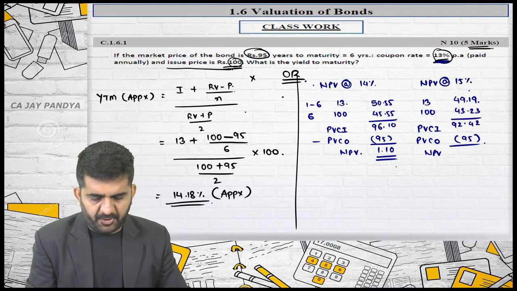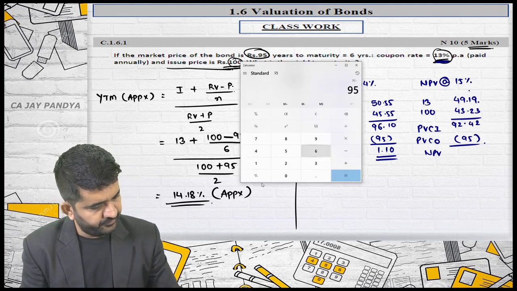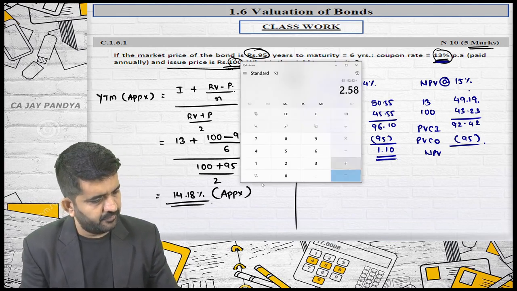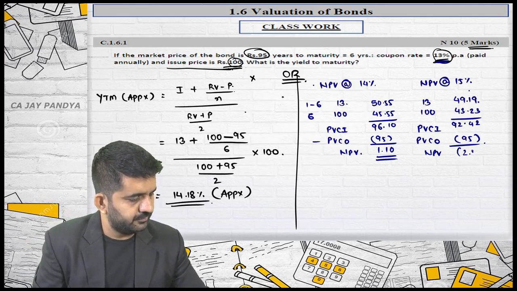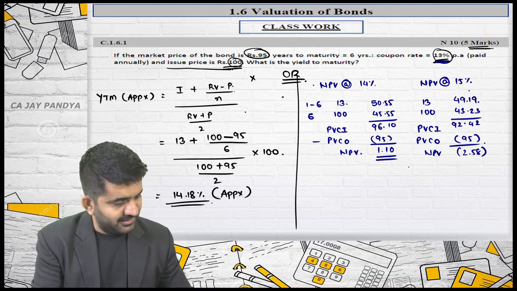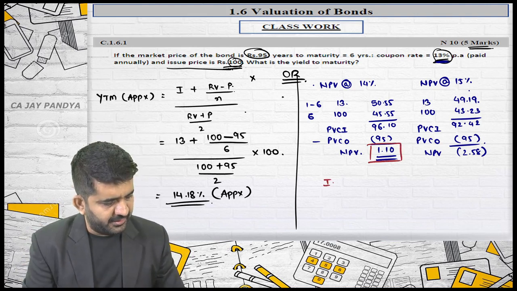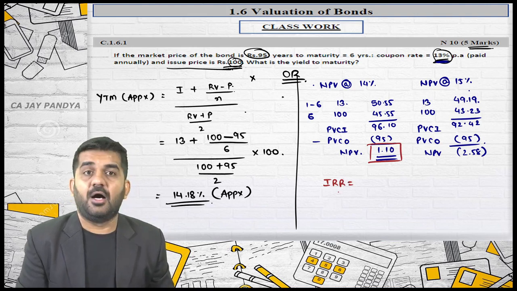It is 92.42. I will be getting negative answer of 2.58. One is positive, one is negative. I can take this rate as a base rate. I will be using that interpolation technique formula for IRR.